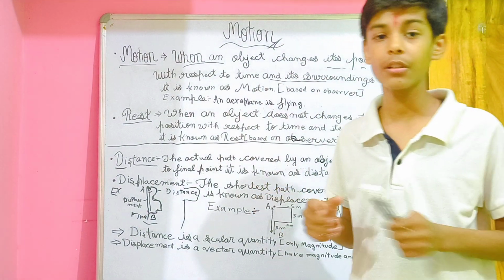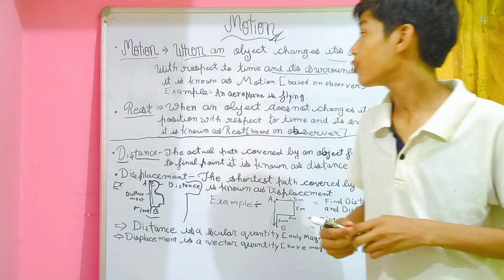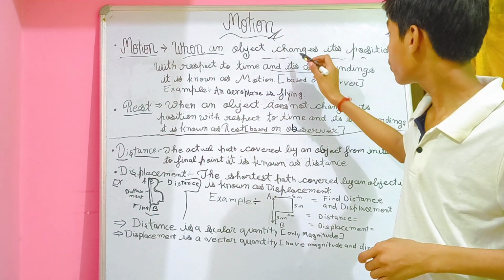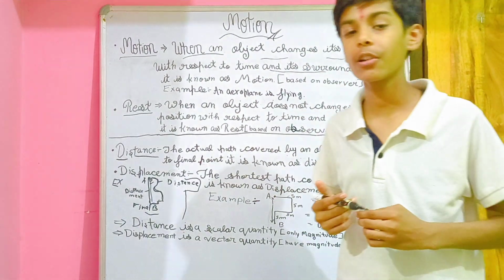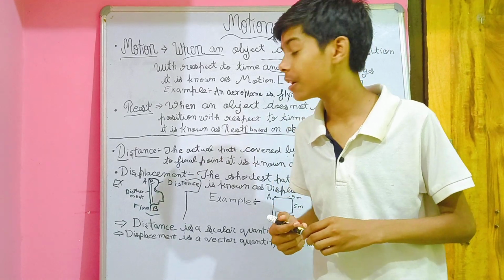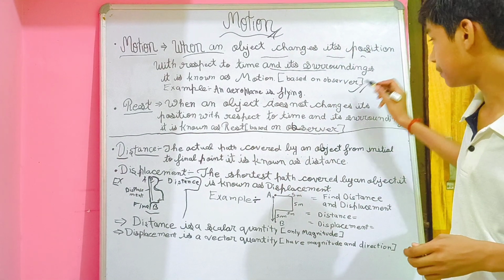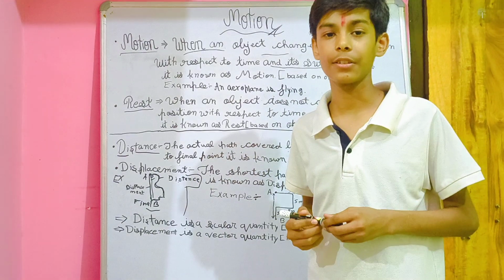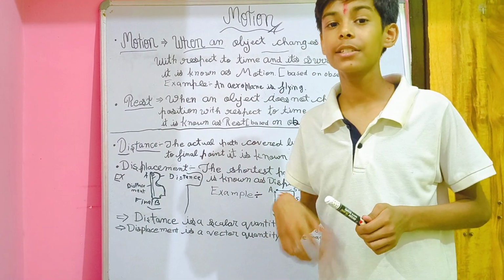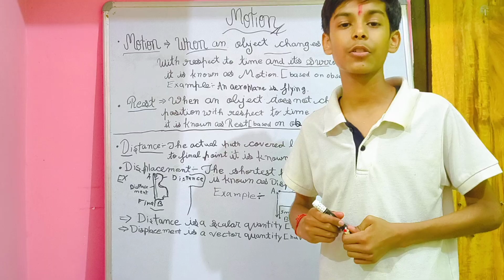Let's see the definition of motion and rest. Motion: when an object changes its position with respect to time and surrounding is known as motion. That is the definition of motion, and it is also based on the observer. And what is rest? When an object does not change its position with respect to time.